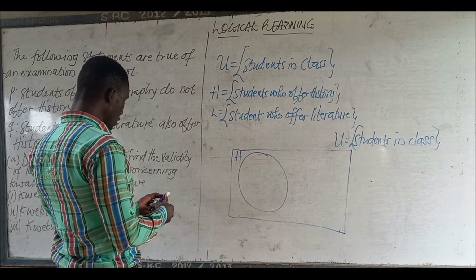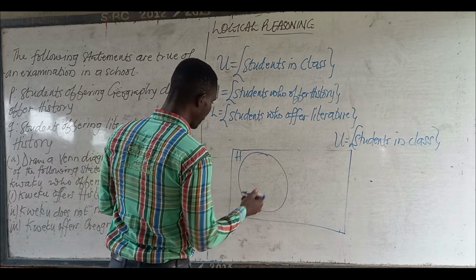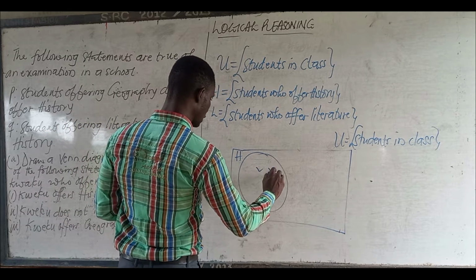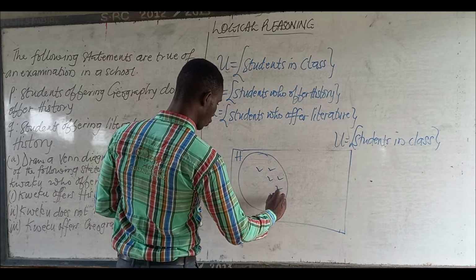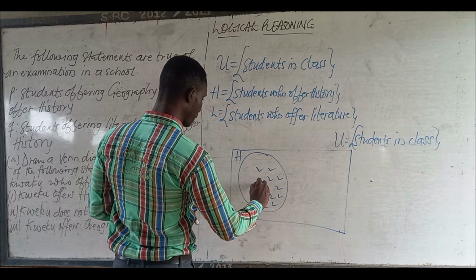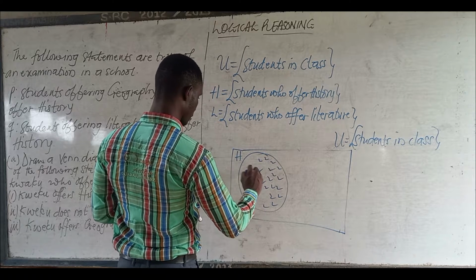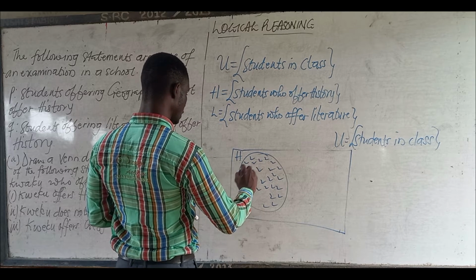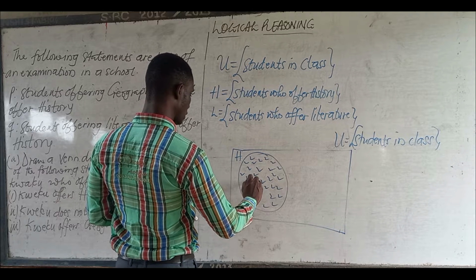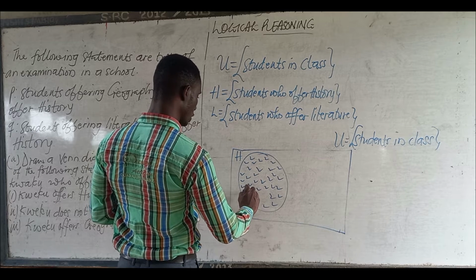So all these students inside, let me take it. So let's say these are students. Like I take one. Meaning that all of them offer history. Those that have marked, they offer history. Whatever you see, they offer history.